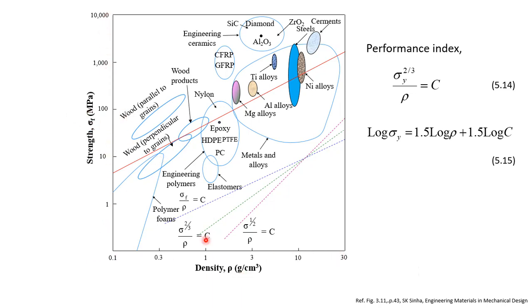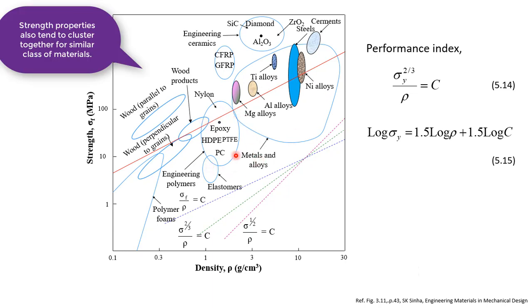Since these are material properties, we can get the data for all the materials and plot them here. These materials have been grouped together: ceramic materials, and diamond is also here, composites, polymer-based composites, engineering metals, plastics, engineering polymers and other types of plastics, elastomers, foams, wood, and so on.